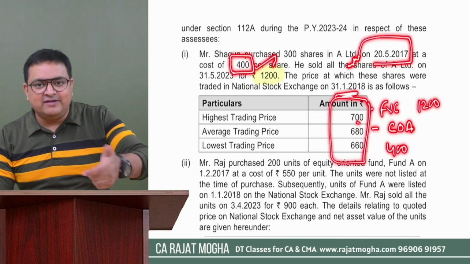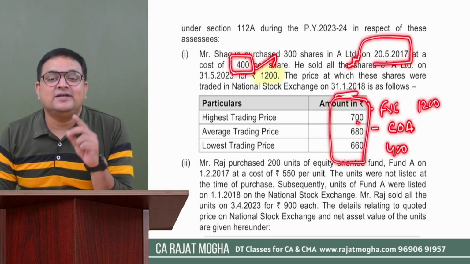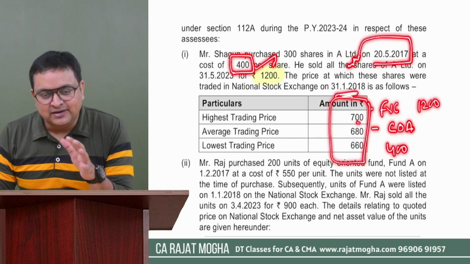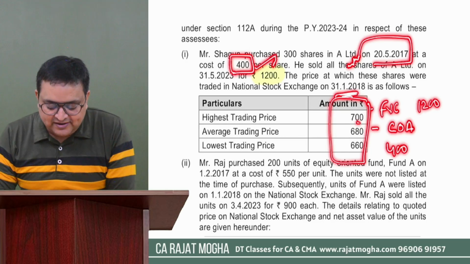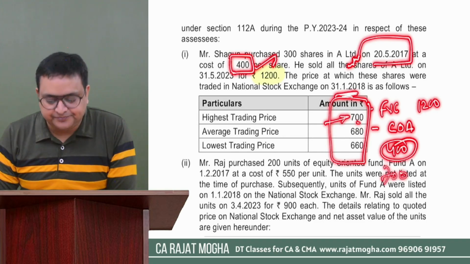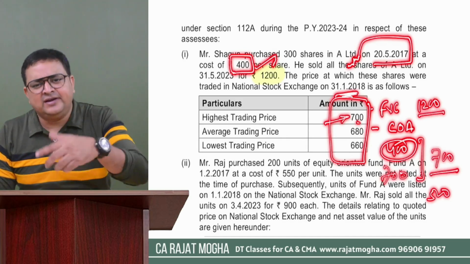We have highest trading price, average trading price, and lowest trading price. We have to take the highest one. We will give the maximum advantage to the assessee so that he can increase his cost. So we have to take the highest one. Which one? 700. So 400 or 700, whichever is higher. So the cost would be 700. So 1200 minus 700 would be 500, the capital gain on one share. Into 300 you can do.